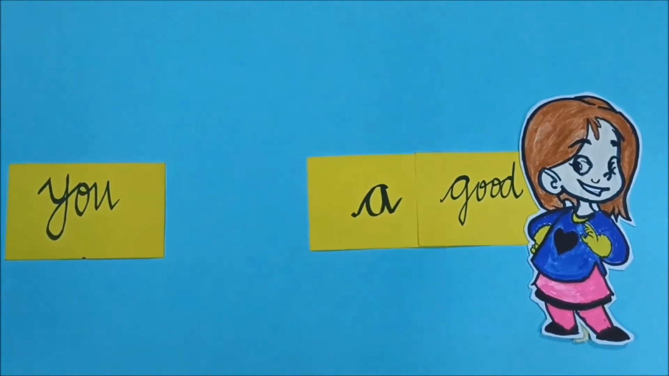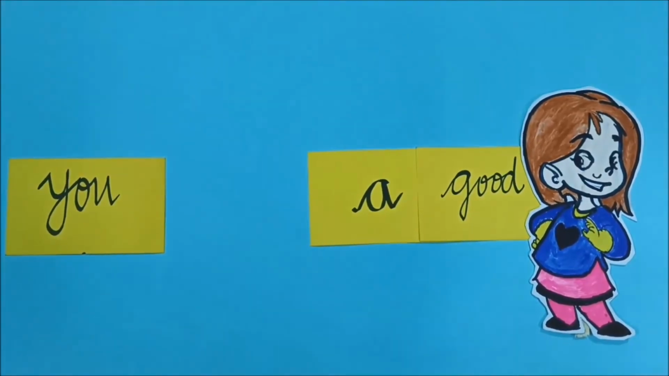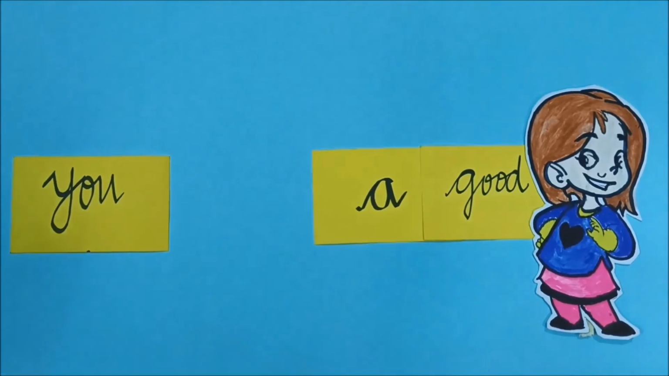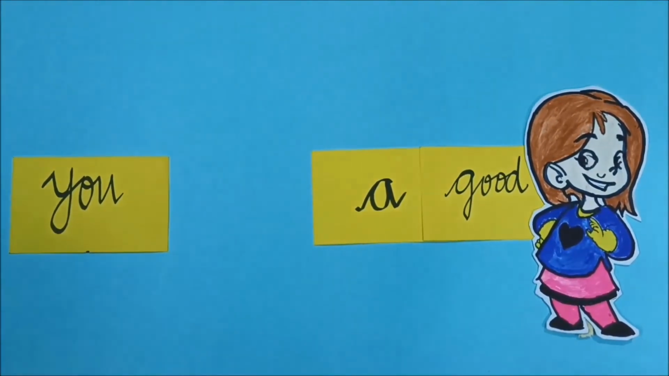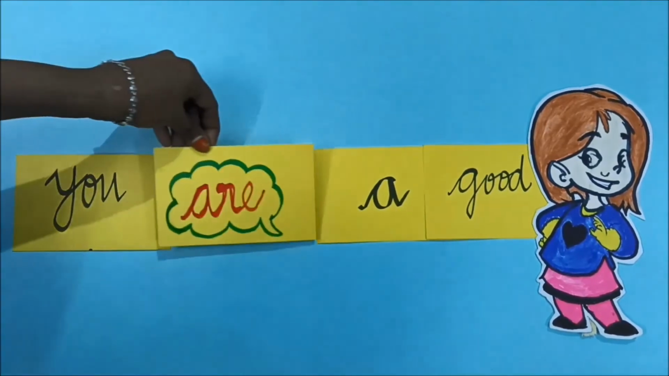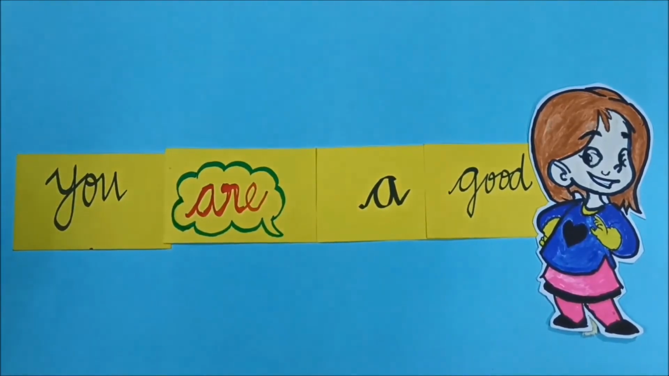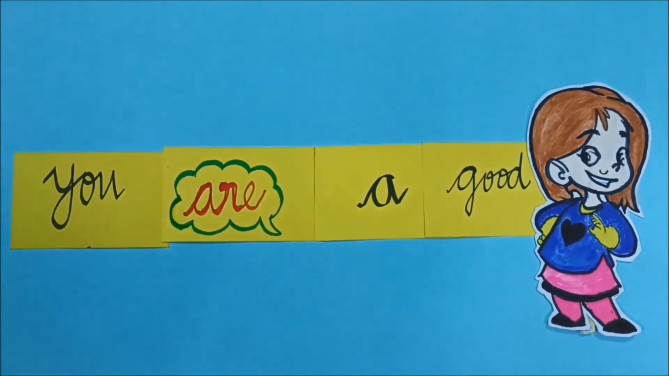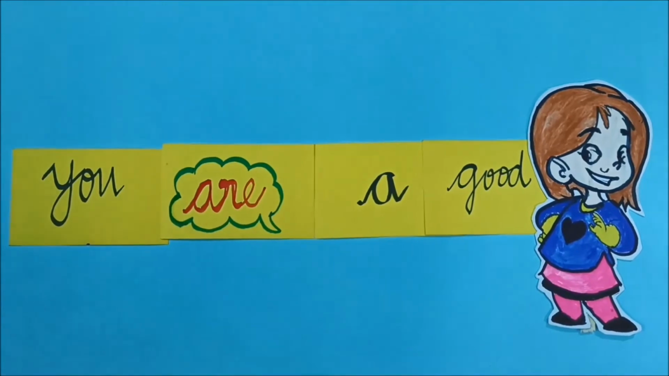Here is another example. You dash a good girl. Here the first word is "you". "You" is the clue word. After "you" we have to use "are". So, you are a good girl. Have you understood, children? After "you" we have to use "are". You are a good girl.